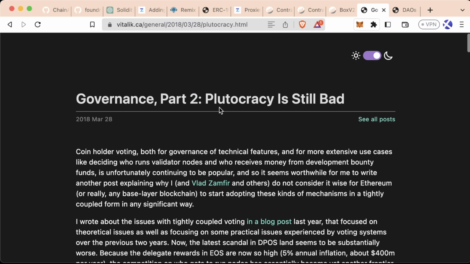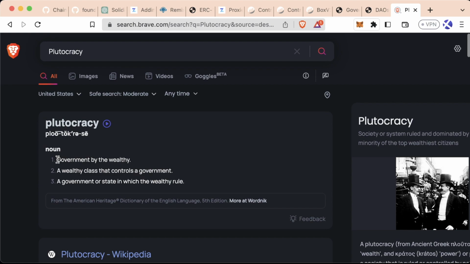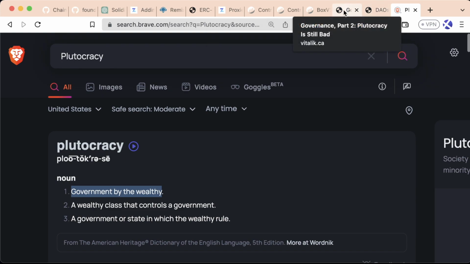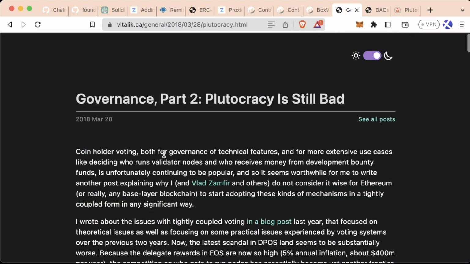And this one is one of my favorite articles, about plutocracy. Plutocracy is government by the wealthy. This is something that obviously sounds bad and something we want to avoid in this new system that we're creating. If we default to typical ERC20 based governance, we're going to run into a lot of issues outlined in this post. If that doesn't make sense to you right now, don't worry, it will. And we'll come back to this in a little bit.